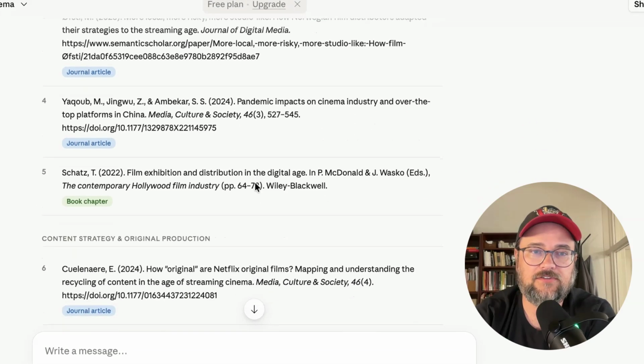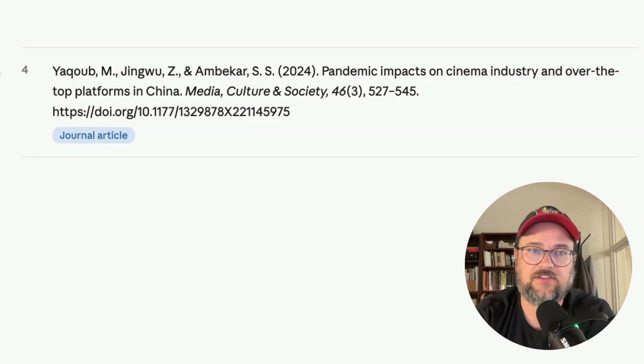Moving along, I'd like to look for my next example at this fourth entry. So this is an article from Media, Culture, and Society, published in 2024, called Pandemic Impacts on Cinema Industry and Over-the-Top Platforms in China. Or, so this bibliography says. There's a DOI link that I can use to go directly to this source, and that's what I did.